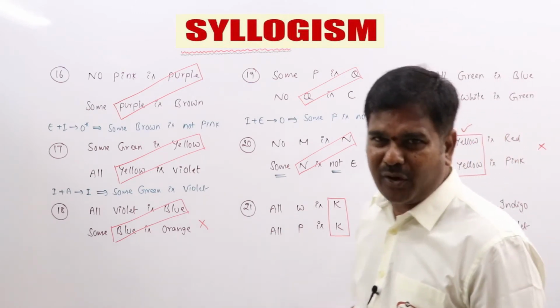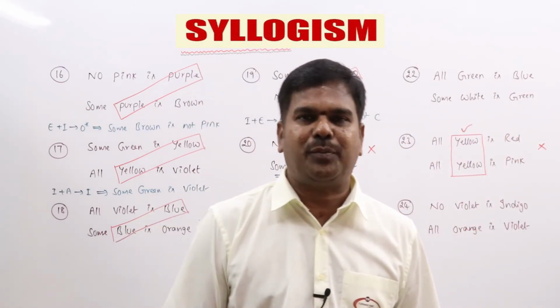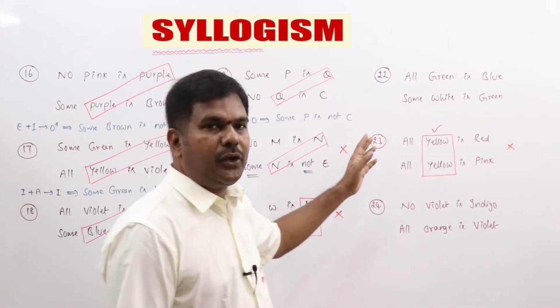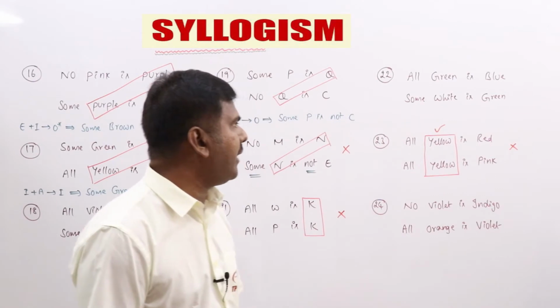Of course, no more explanation. Both A statements, common term as predicate. You will never get a conclusion based on the 6 rules. 22: all green is blue, some white is green.